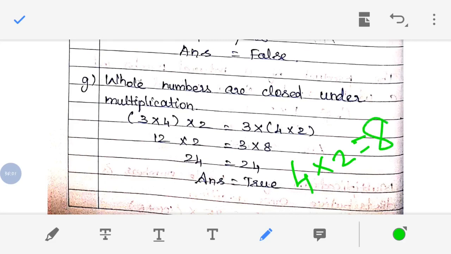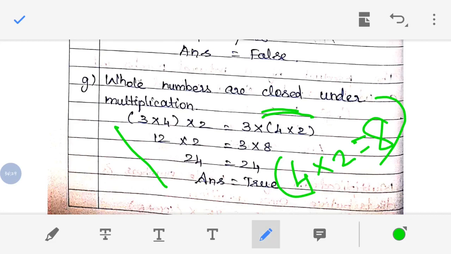So here all three are whole numbers. This also you can write. Because here I have written closed, you have to write closure property. So this will become 4 into 2 is equal to 8. Here I have used the distributive property. This also you can use. At the same time you can use the closure property also. But if you write this, it will be more effective. 4 into 2 is equal to 8. So the answer is true.